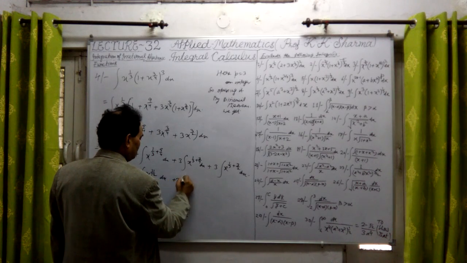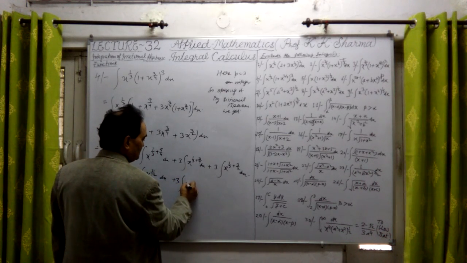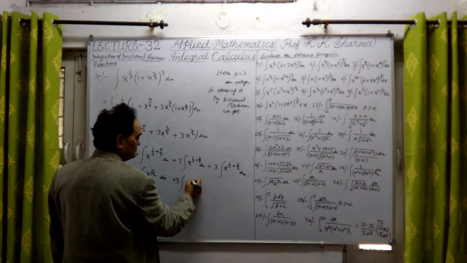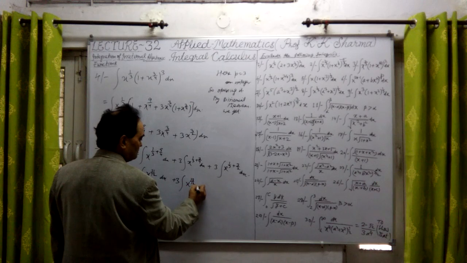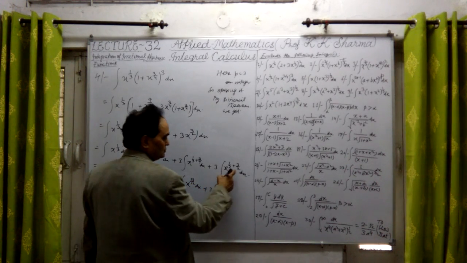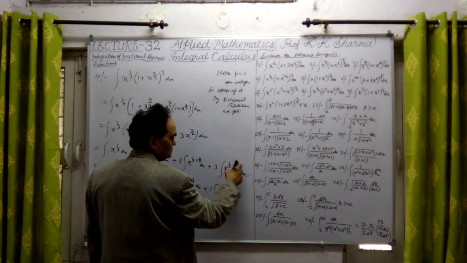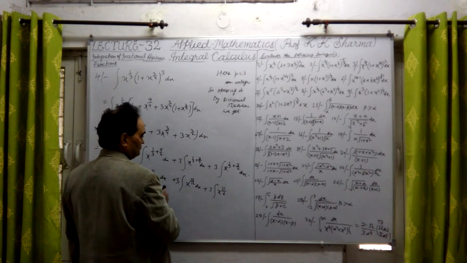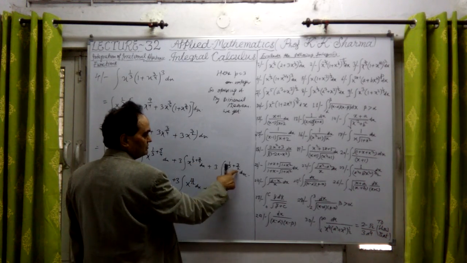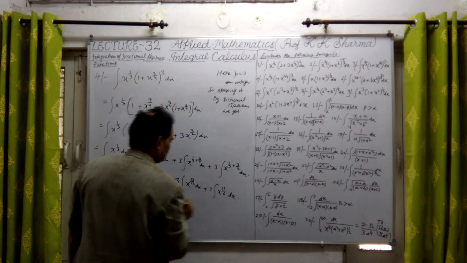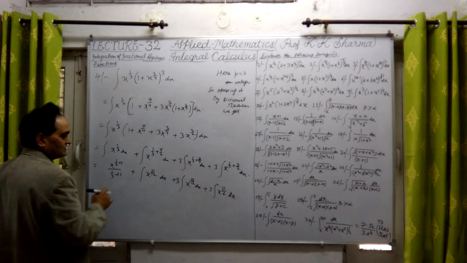Plus 3 into the integral of x raised to power 1/3 plus 3/4, 4 plus 9 is 13, 13 upon 12 dx. So 3 into the integral of x raised to power 1/3 plus 3/2, 2 plus 9 is 11, x raised to power 11 upon 6, because we have taken LCM 6 and then that value is calculated.